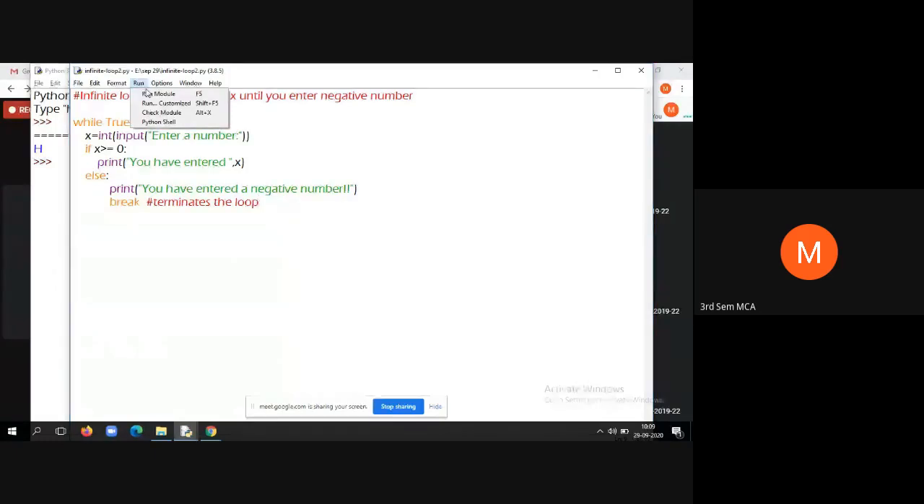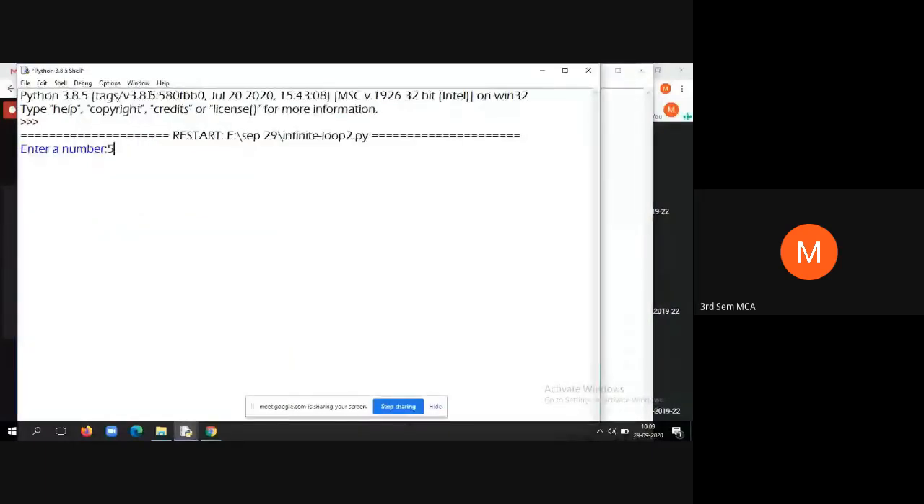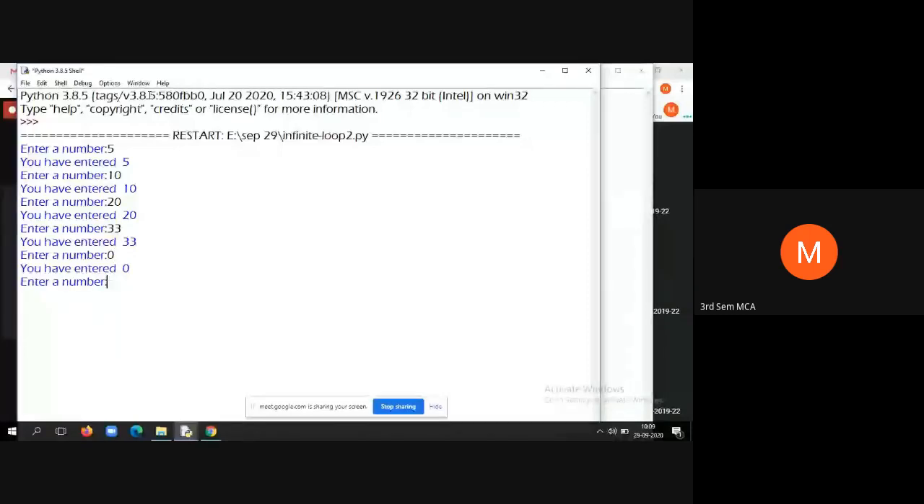Enter a number. So I'll enter 5. You have entered 5. I'll enter 10. You have entered 10. 20. You have entered 20. 33. 0. I have entered 0. 37. So now what is the criteria that will decide to come out of the loop? A negative number. So this is the nature of the infinite loop. The moment I enter a negative number, say minus 22, it will come out of the loop. So now the program has terminated. You have entered a negative number like this.